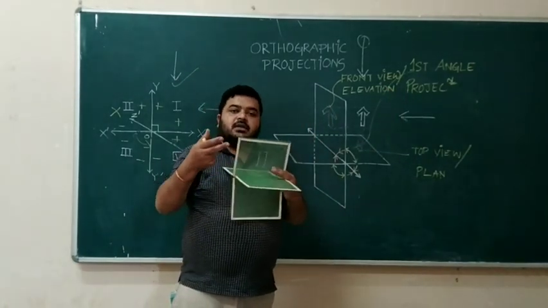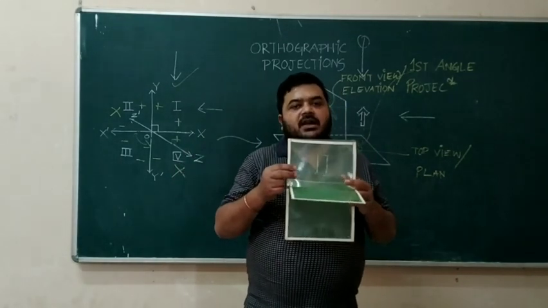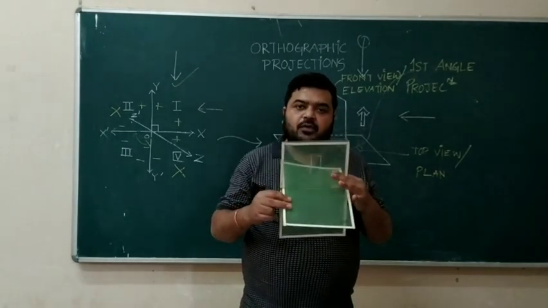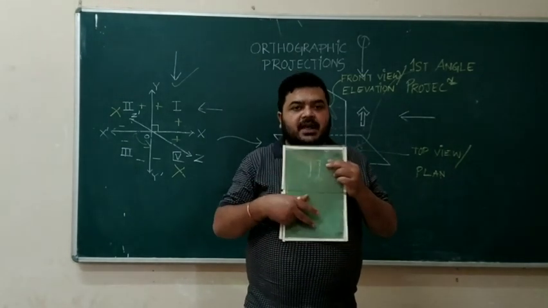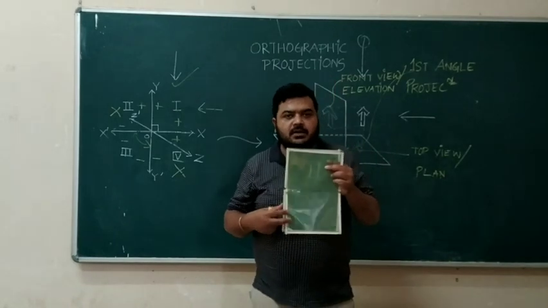So the image on the vertical plane is known as front view or elevation, and the image on the horizontal plane is known as top view or plan. The top view or plan is always below the elevation. Remember, the plan in India is always below the elevation. Is it clear?